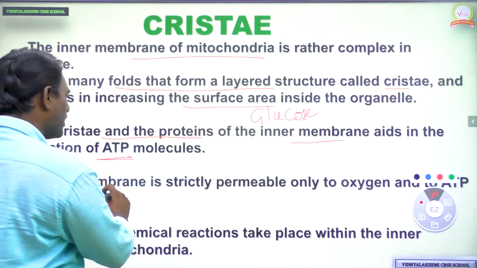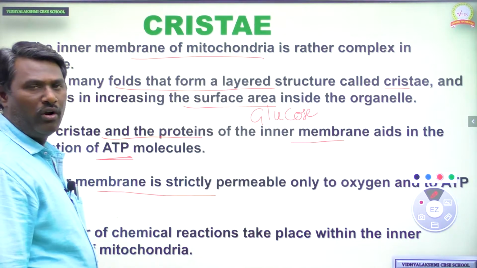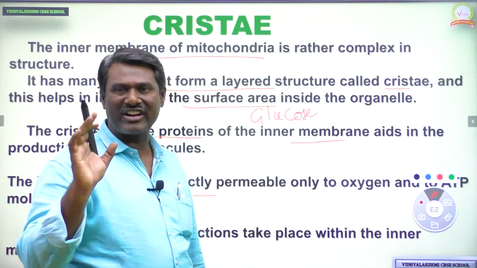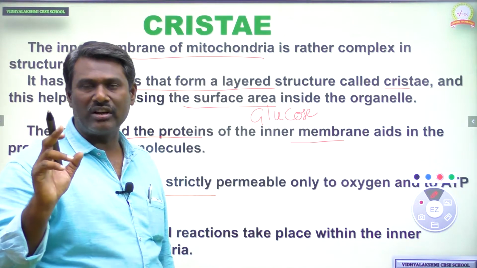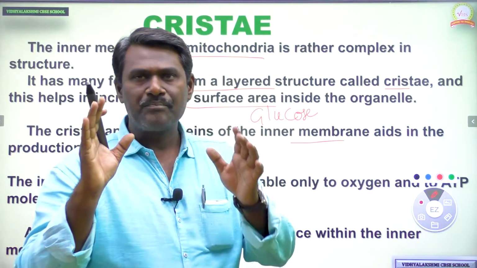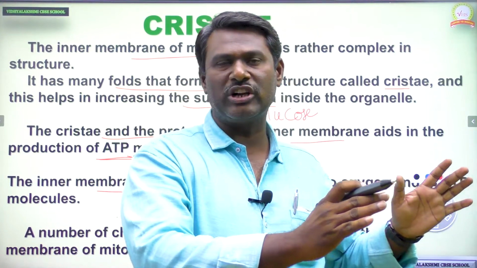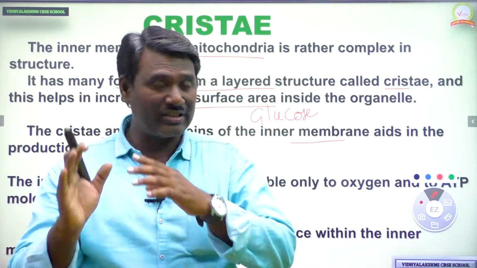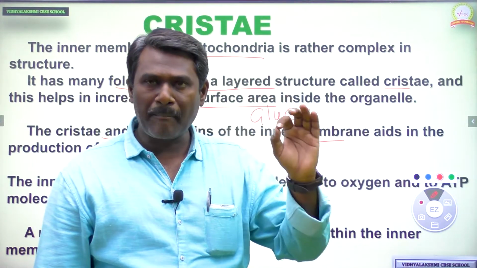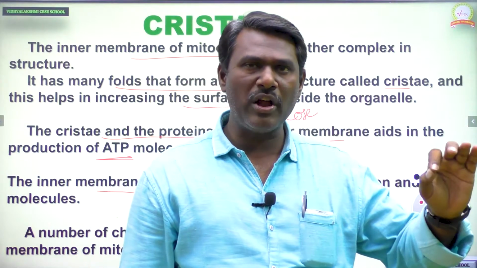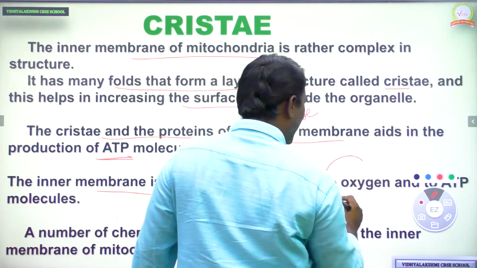Okay, next one, the inner membrane is strictly permeable. Only the inner membrane is strictly permeable to oxygen. I told earlier that mitochondria play an important role in oxidative phosphorylation and aerobic respiration, that is, complete oxidation of glucose molecules in the presence of oxygen.